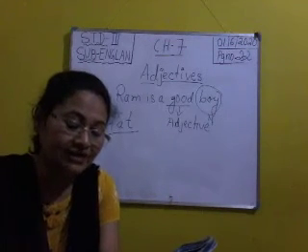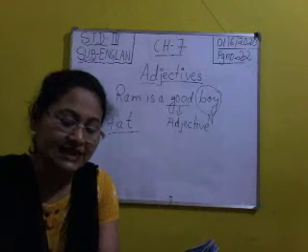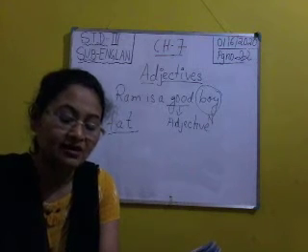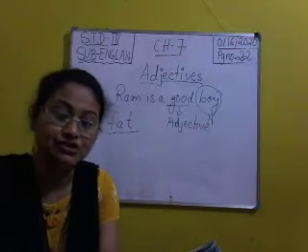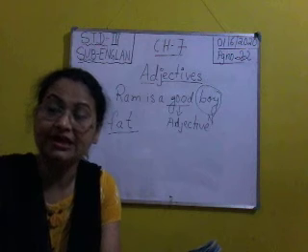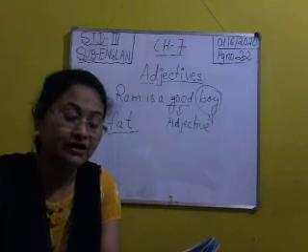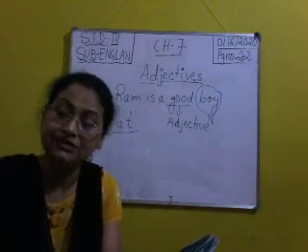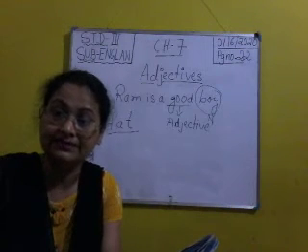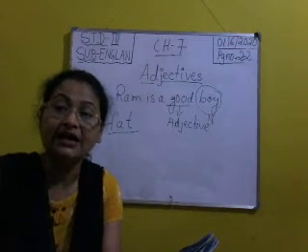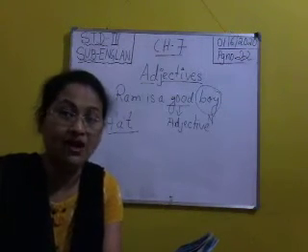Okay. Then the next line, a huge rock that was in front of the cave moved aside and the robbers went in. Here a huge rock. How was the rock? Huge. Here the word huge is describing rock. So you will encircle huge with red color pencil because huge is an adjective here and the noun is rock.